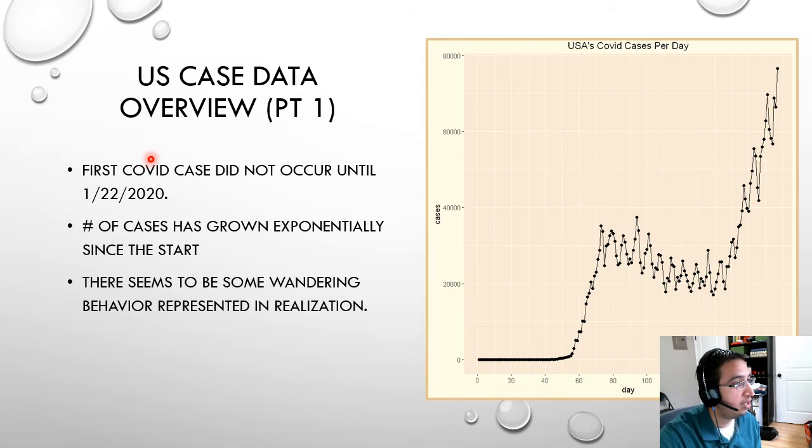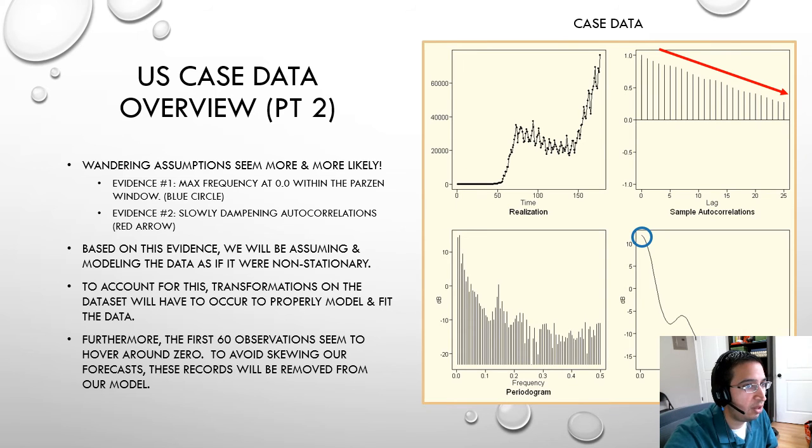So for the US case data, the first case did not occur until 1/22/2020. Similar to Nevada's, the number of cases has grown exponentially from the start. And there seems to be some wandering behavior represented in this realization as well. So with that, similar to Nevada's case data, we also noticed that there was a max frequency at 0 within the parzen window, as well as slowly dampening autocorrelations. We went ahead and modeled the data as if it were non-stationary and conducted some transformations on the data. Furthermore, the first 60 observations were removed since they were also hovering around 0.